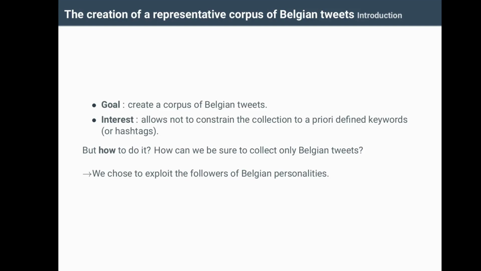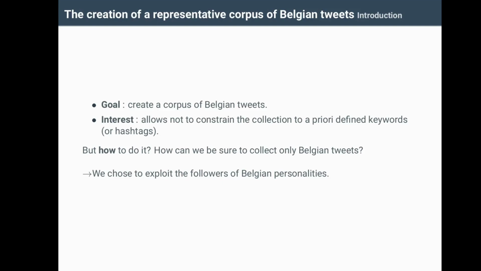For example, if you want to create a subcorpus of tweets about COVID, we can do so using hashtags. But we could also imagine that all tweets from that period implicitly carry that hashtag. This allows us not to be constrained to a list of hashtags, avoiding the risk of missing tweets. But of course, the collection by hashtag also exists, and the two strategies are complementary.